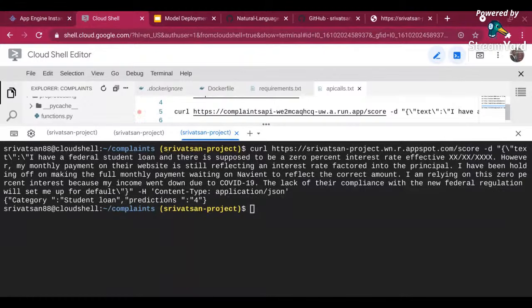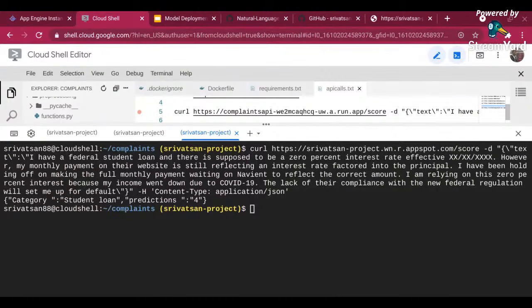And let me go back and let me try to take a few more questions. You saw that we created a Flask application. We deployed it on a serverless environment. We deployed it on App Engine. There are multiple ways to deploy. There is Kubernetes as well. And I will tell you how to do it in Kubernetes. And I think, let me see how many more questions I can take.